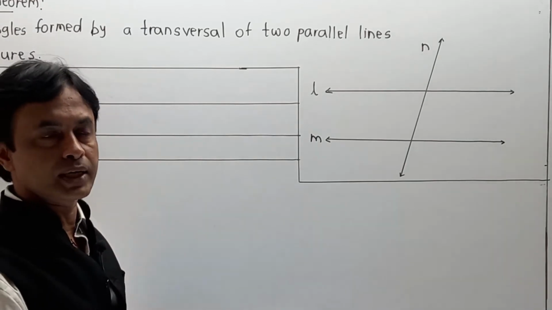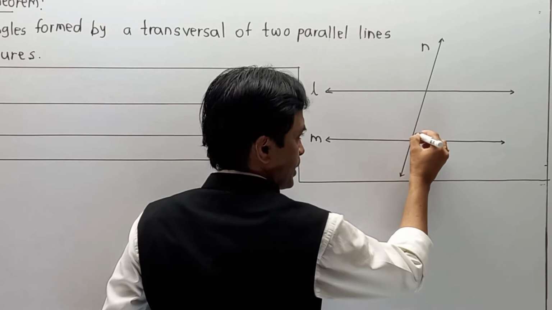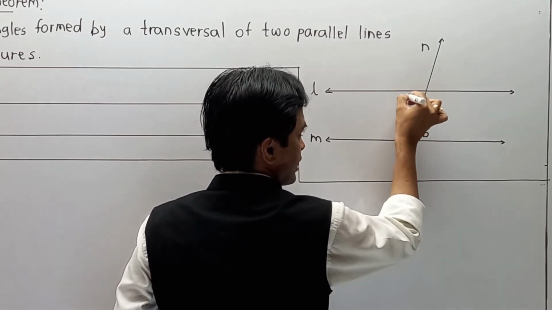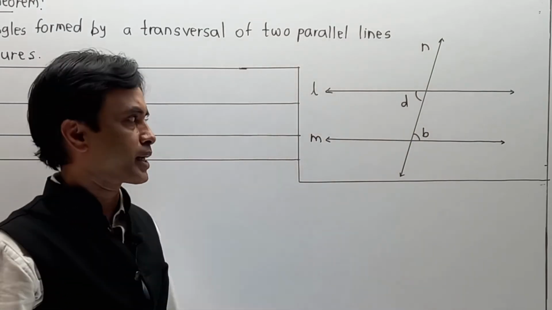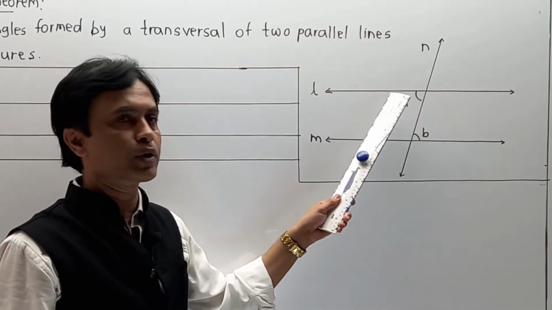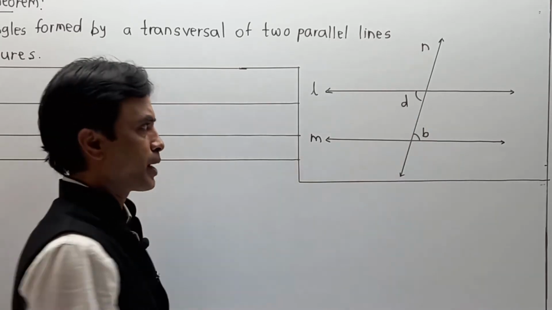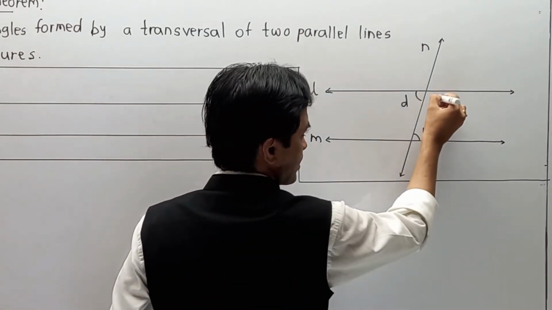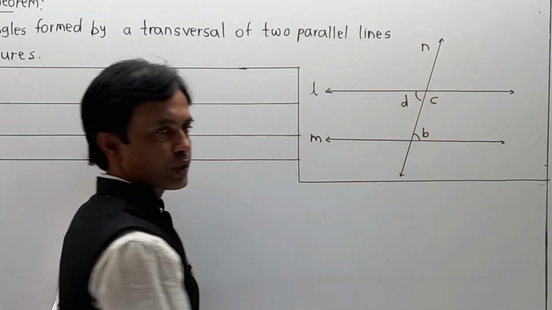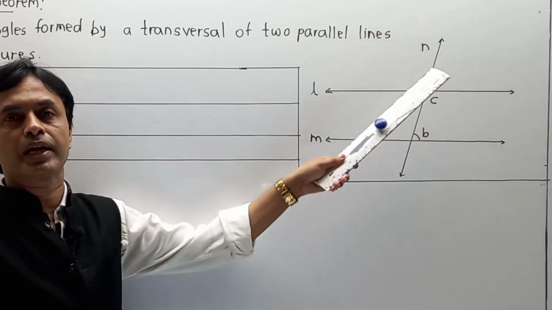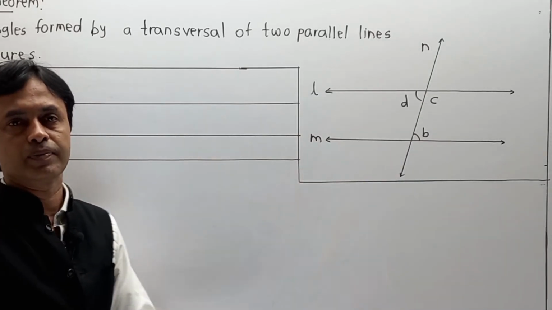So I am going to take two alternate angles. One is angle B over here and the next is angle D over here. And now my target is, I have to show that angle B equal to angle D, or you can say angle D equal to angle B. To prove that part, I am going to take an additional angle and the name of this angle is angle C over here. Whatever is available with us in terms of parallel lines and transversal, I am going to write in the given.